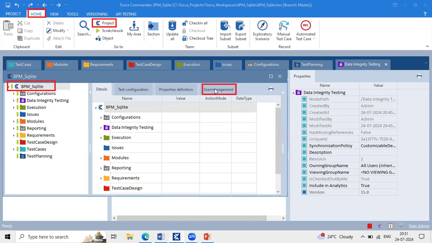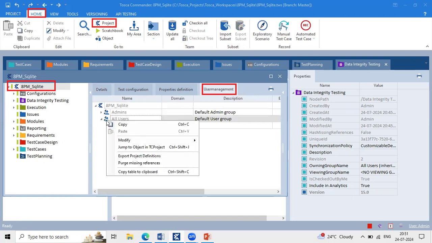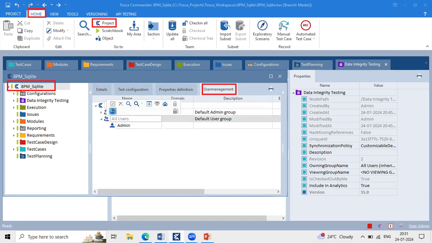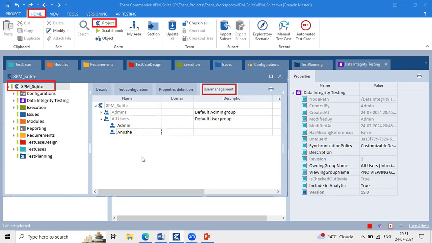Go to the management tab and expand all users. Right click here, create the user. Are you able to see the create user icon? Here we will be able to create an admin user, right? This as well is multi-user, okay? After creation of the multi-user, we'll give permissions to the team members. So how will we give? We'll just add all the team members' employee IDs and their passwords here, and we'll share them with them personally.